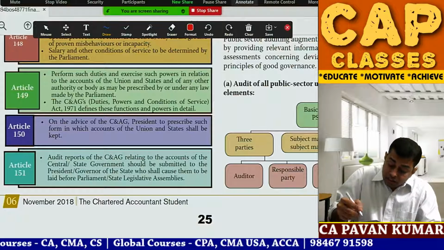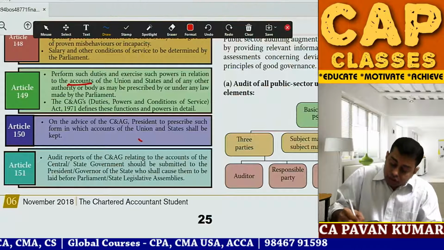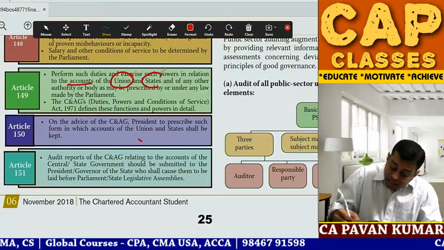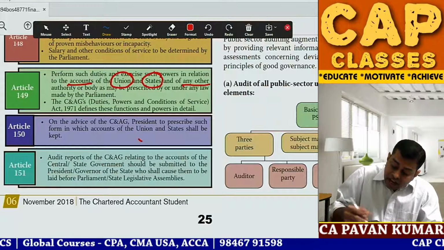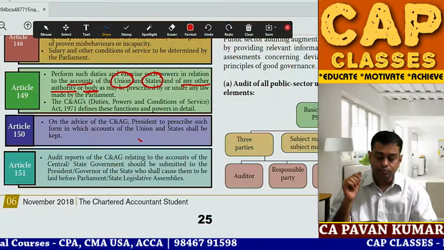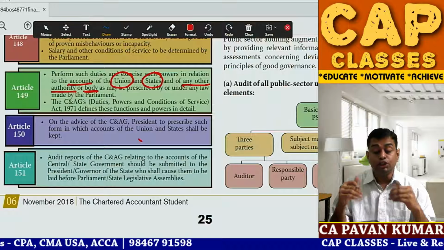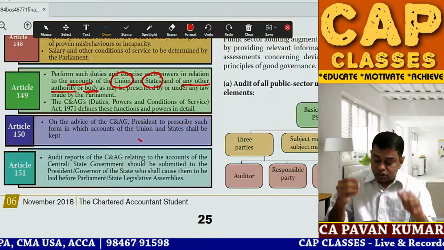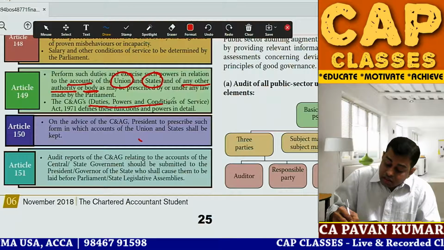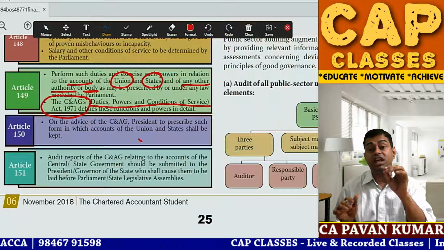So what is this? In relation to accounts. Whose accounts? Union government accounts, state government accounts, or any other authority or any other body. It could be a local body as may be prescribed by the parliament. And for his duties, powers and conditions of service, there is a special act, the C&AG Act 1971.